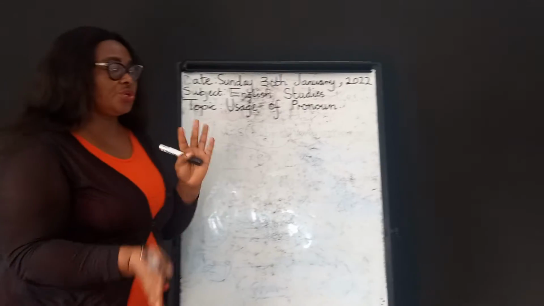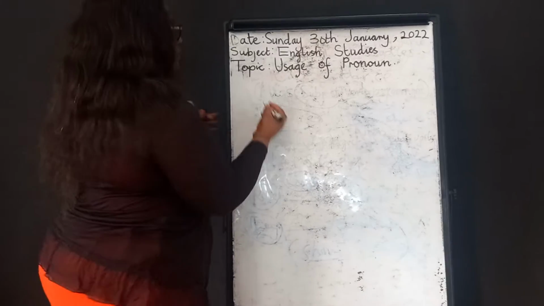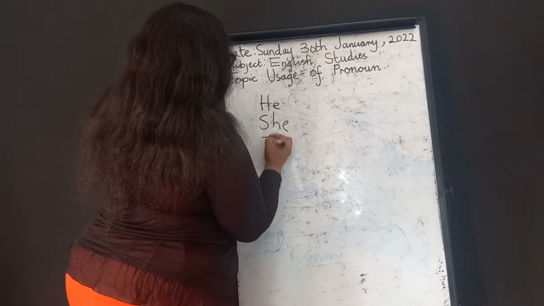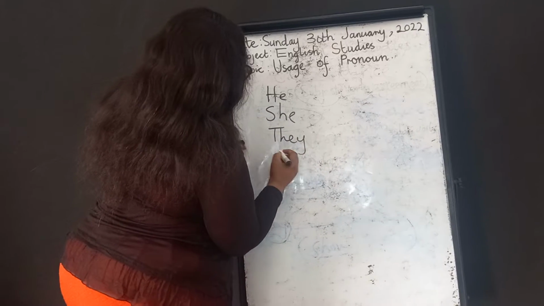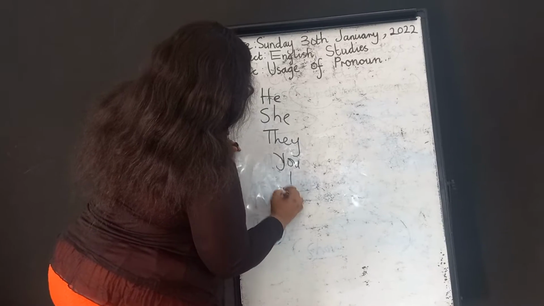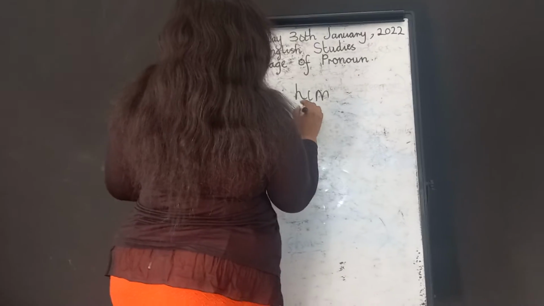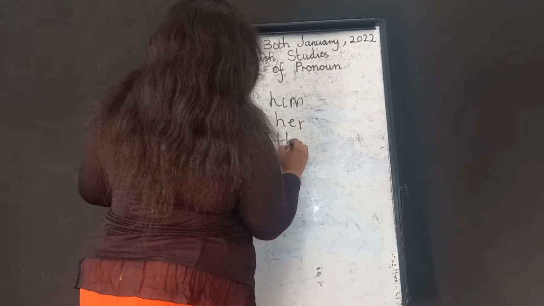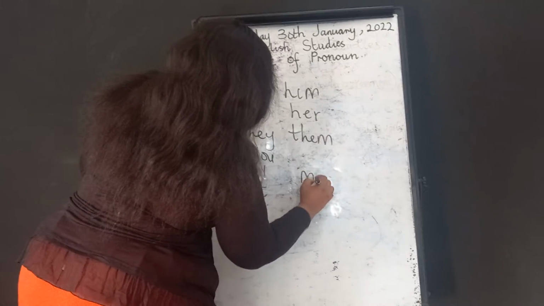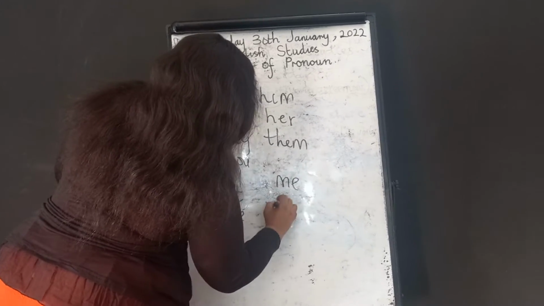We have he, she, they, you, I, it, him, her, them, you, me, it again, we, and us.